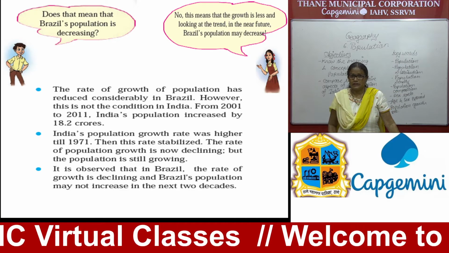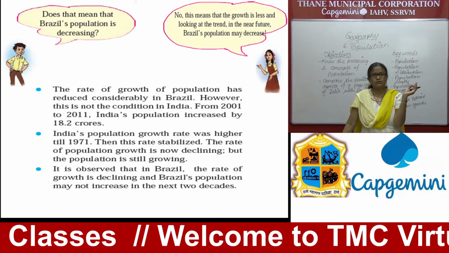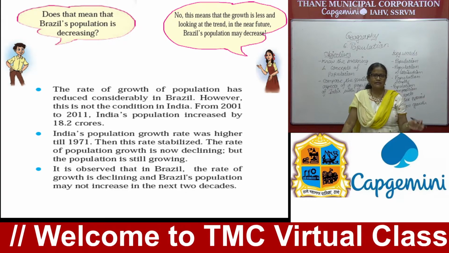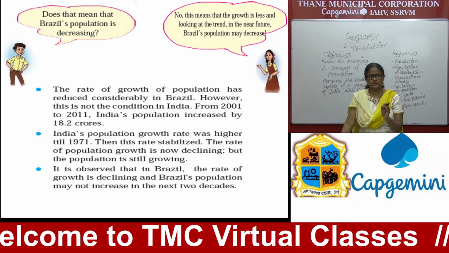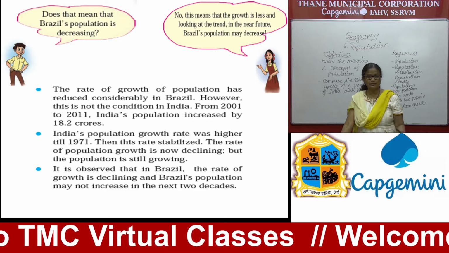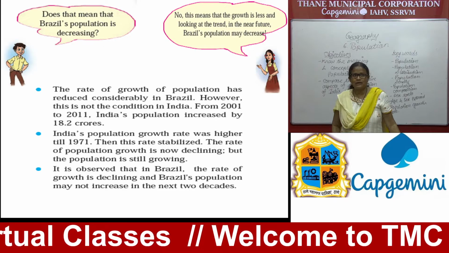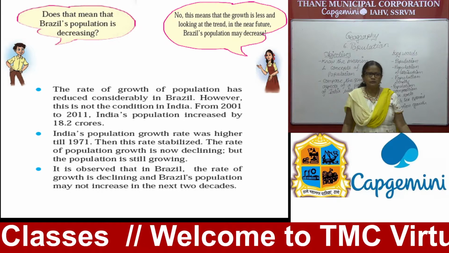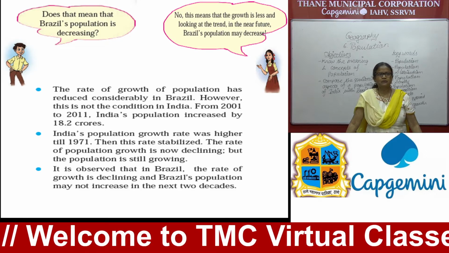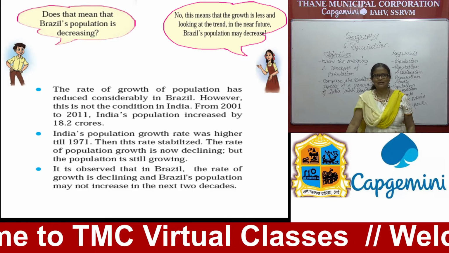Yes, identify it. If you see the graph from 2001 to 2011, India's population increased by 18.2 crores. India's population growth rate was higher till 1971, and then Prime Minister Indira Gandhi adopted a family planning program, and it succeeded a little bit, and that helped to stabilize our population. So the rate of population growth is now declining, but the population is still growing in our country.